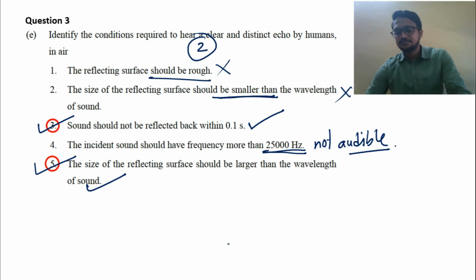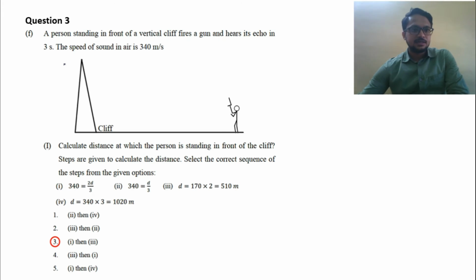Okay, let's go to the next question. So here comes our next question, 3F1. A person standing in front of a vertical cliff fires a gun and hears its echo in 3 seconds. The speed of sound in air is 340 meter per second. Calculate the distance at which the person is standing in front of the cliff. Steps are given to calculate the distance. Select the correct sequence of the steps from the given options.